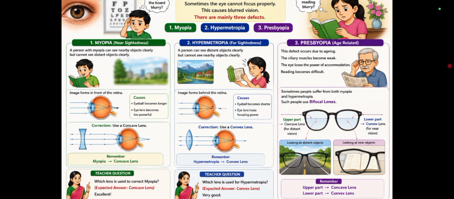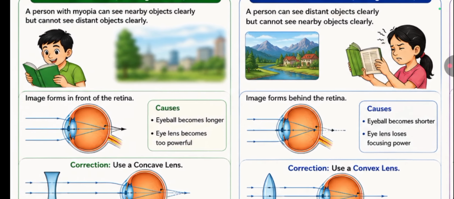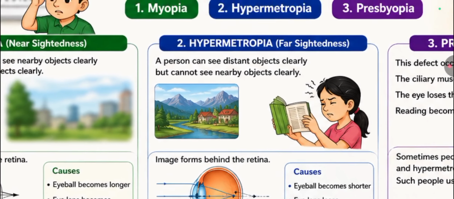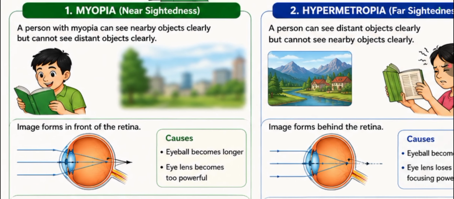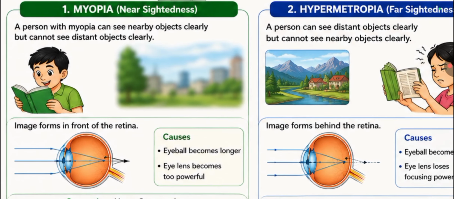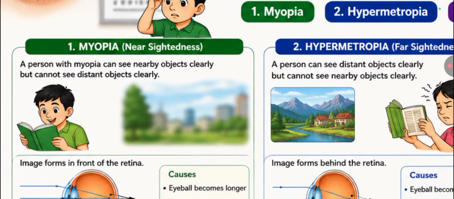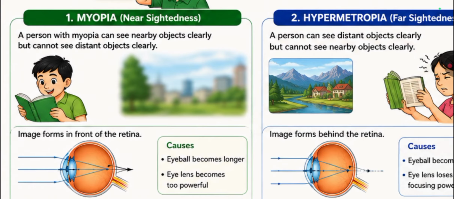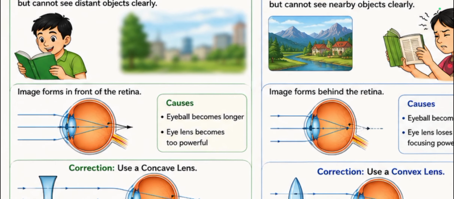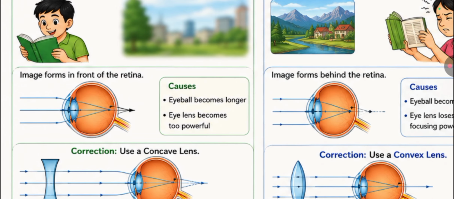The first one is myopia. Myopia is called nearsightedness. A person with myopia can see nearby objects clearly but cannot see distant objects clearly. This eye defect is called myopia. Here, the image forms in front of the retina because the eyeball becomes longer or the eye lens becomes too powerful.